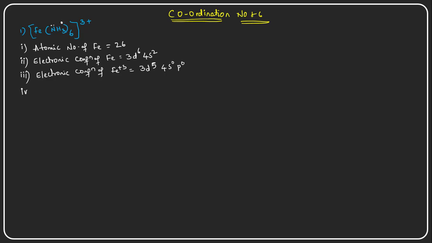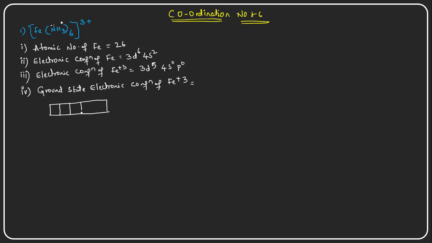And what will be our fourth point now? The fourth point is the ground state electronic configuration of Fe plus 3 ion. So in the ground state electronic configuration, we just need to arrange the electrons in the orbitals, right?